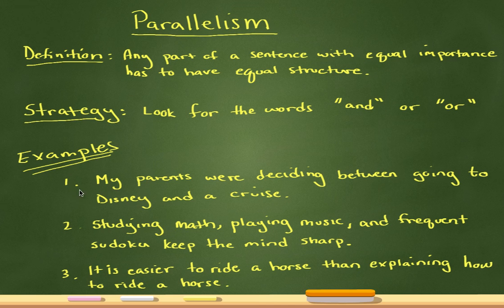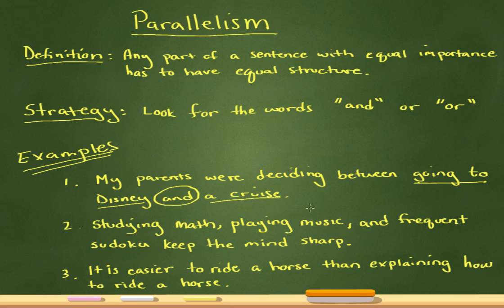So here's the first example I have. My parents were deciding between going to Disney and a cruise. Okay? Well, the two things that have equal importance in this sentence are going to Disney and, right, there's my keyword, and a cruise.